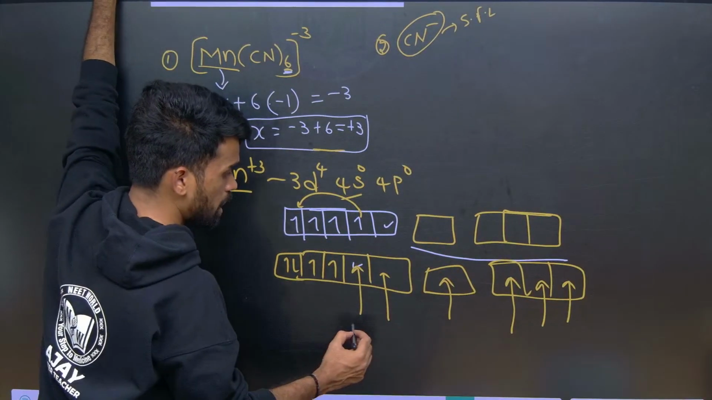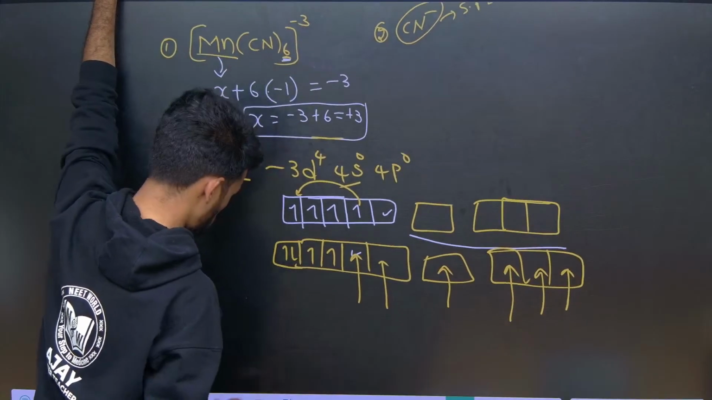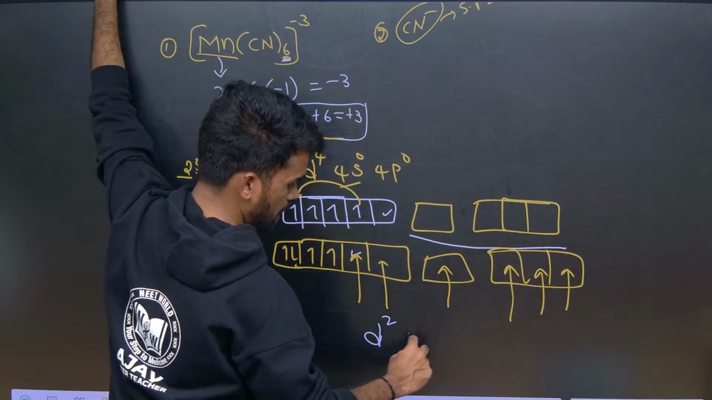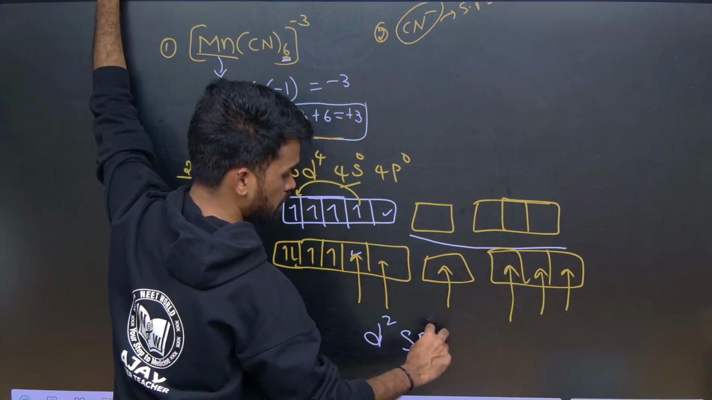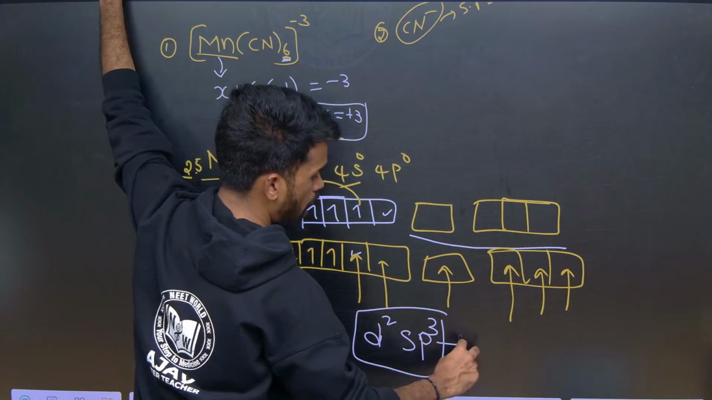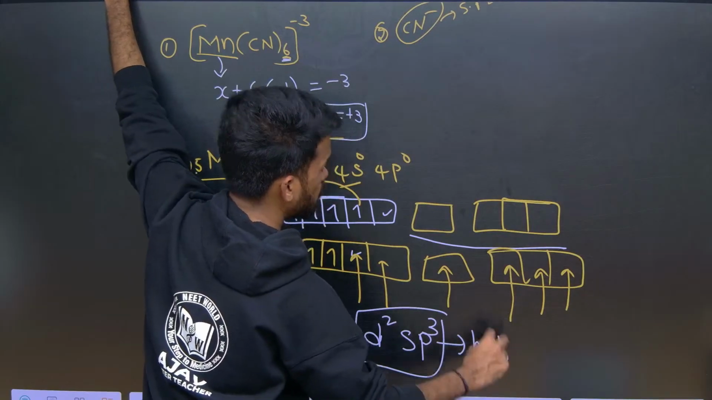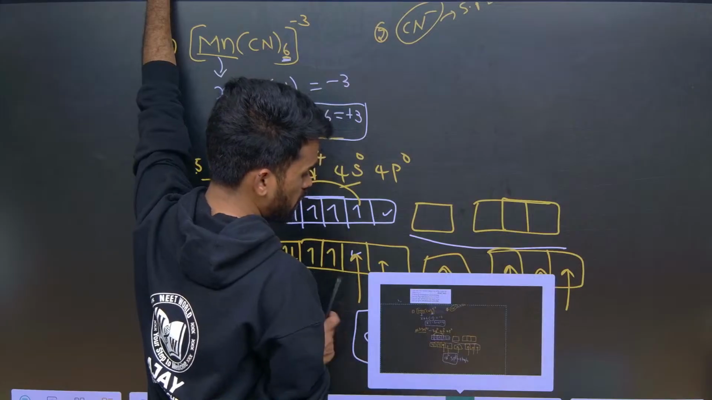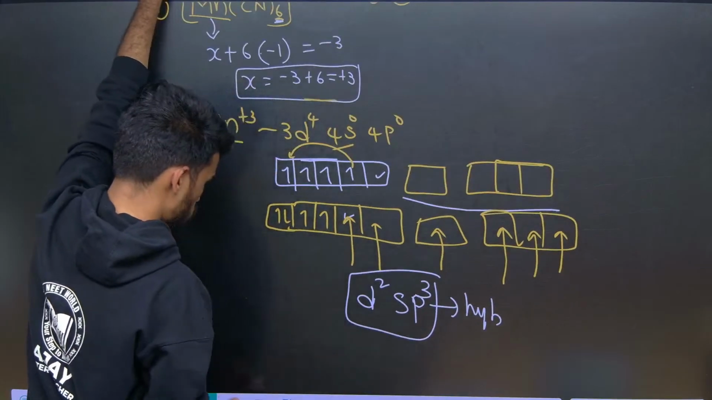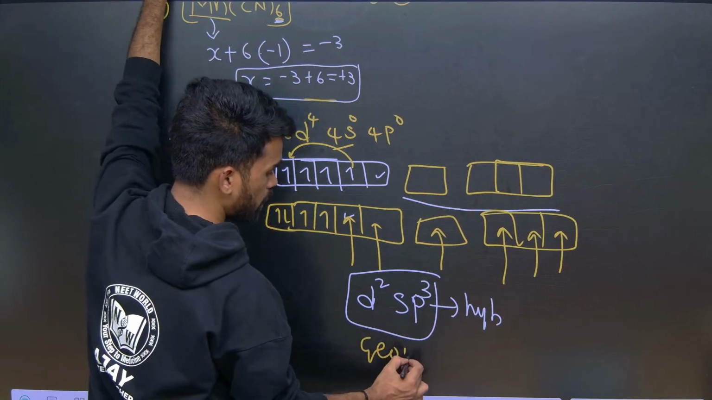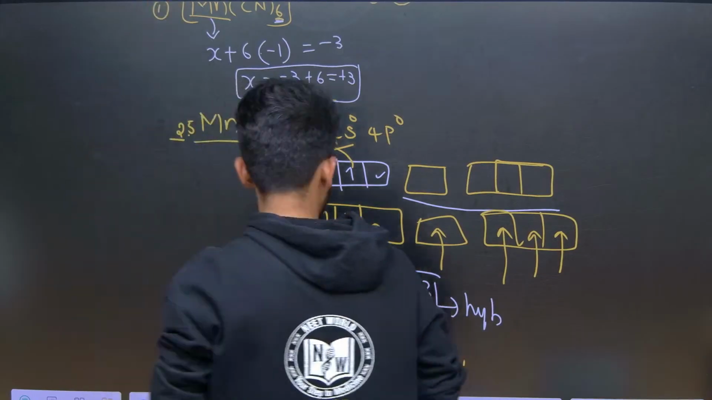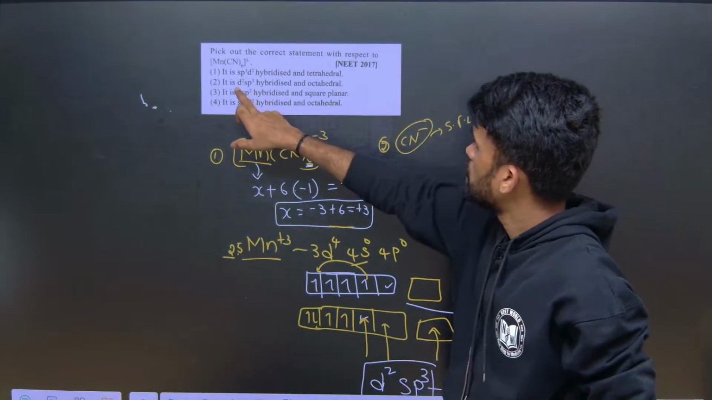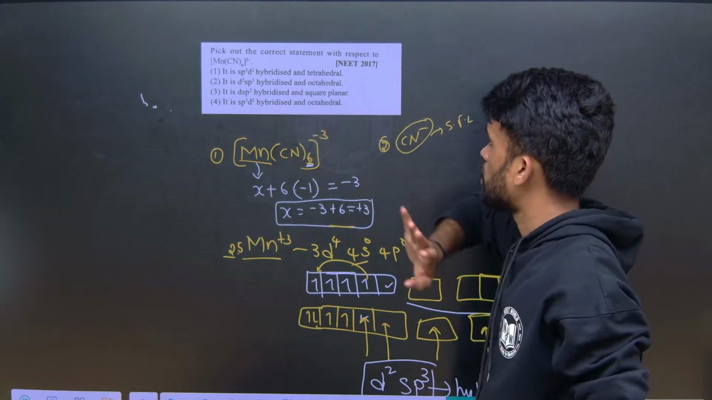Okay. So now what are the orbitals utilized here? d2, then here it is s, and here p3. So d2sp3 is the hybridization of this particular complex. Now with d2sp3, what is the geometry? So geometry will be octahedral. So just go through the options. It is d2sp3 hybridized and octahedral, right?